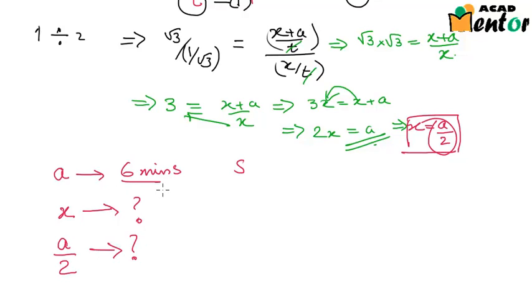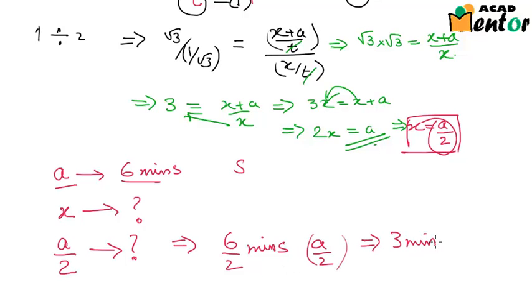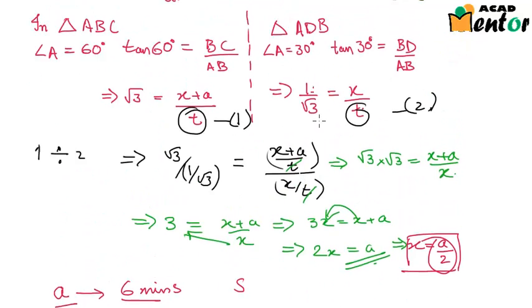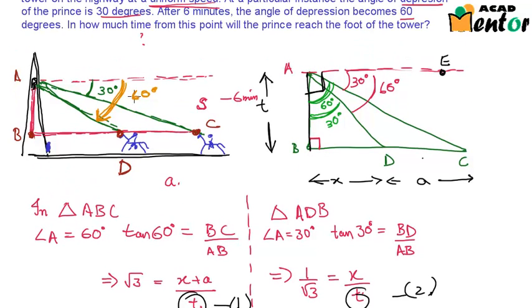When he requires 6 minutes to travel a distance a, he would require 6 by 2 minutes to travel a by 2 units. Hence, he requires just 3 minutes to reach the foot of the tower from the point where his angle of depression was 60 degrees. So from this point D, he requires only 3 minutes to reach the foot of the tower.